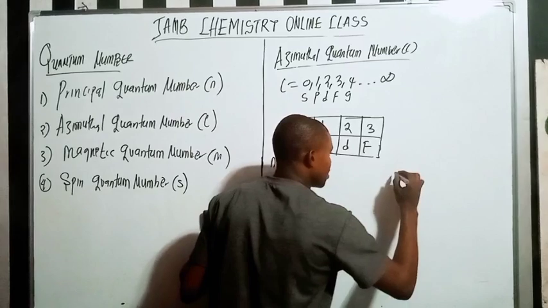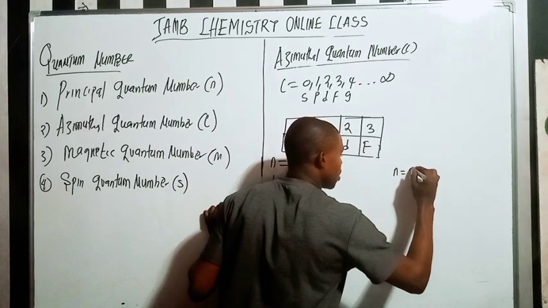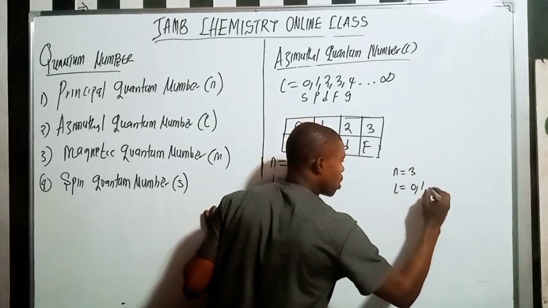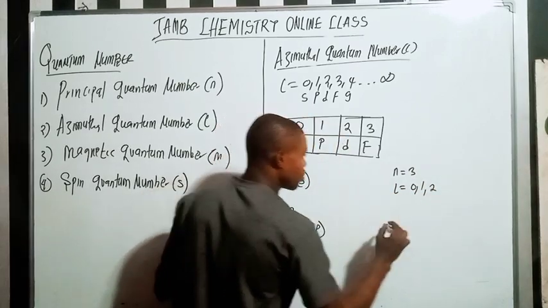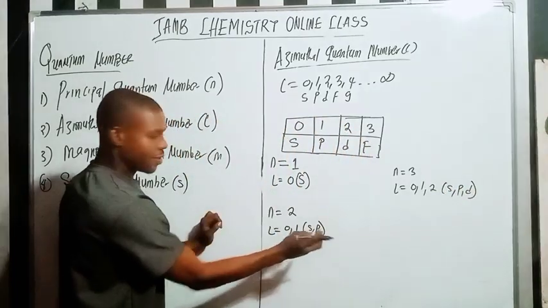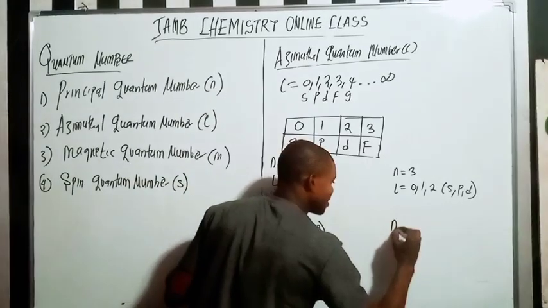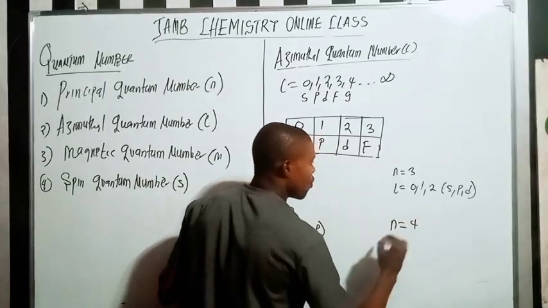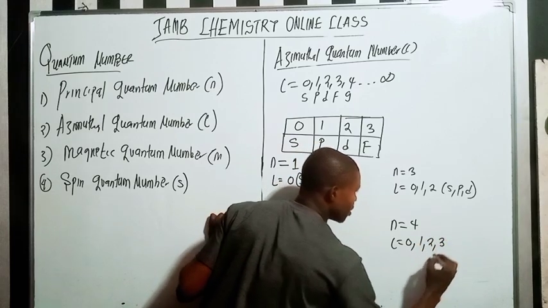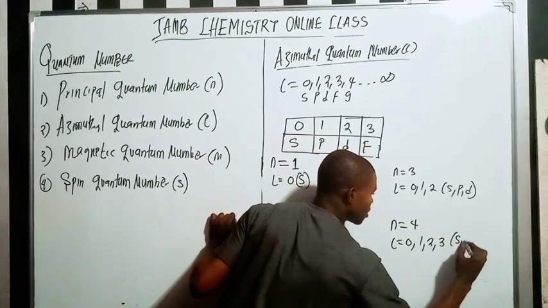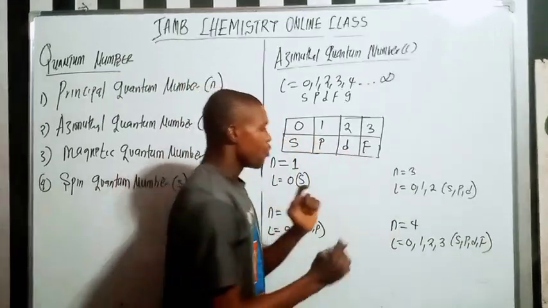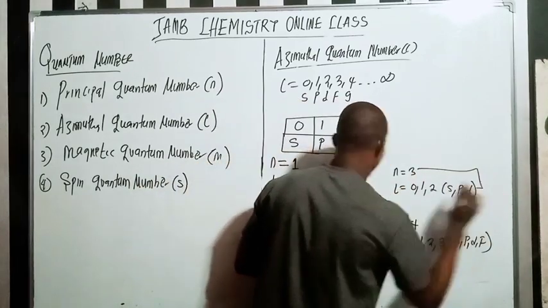If my N is equal to 3, what is my L? 0, 1, 2, which are S, P, D. Do you understand here? If my N is equal to 4, what is my L? 0, 1, 2, 3, which are S, P, D, F. Can you see that?